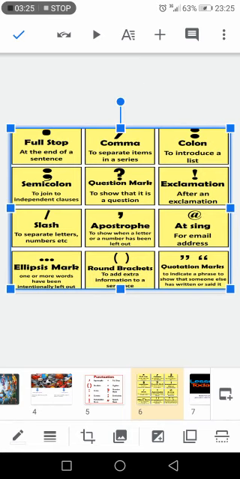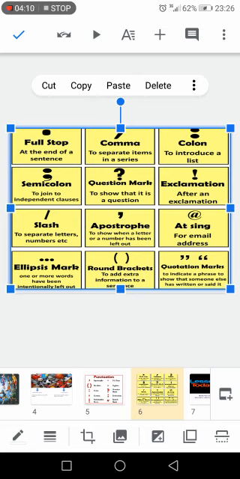Here we have the comma, to separate items in a series. For example, my favorite drinks are lemonade, coffee, tea, lemon juice, and then I say and, for example, milk. Here we have the colon, to introduce a list. For example, you want to say something and you put the colon, then you go back to the line and start writing the list of things.